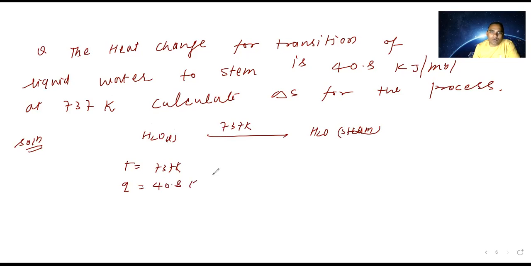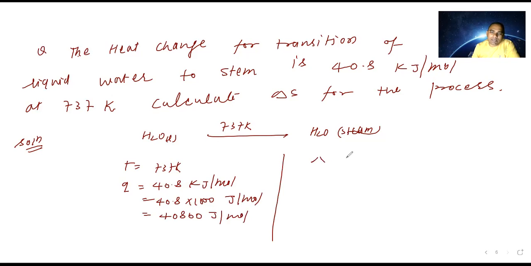40.8 kilojoule per mole. If you are talking about in joule, that is 40.8 multiplied by 1000 joule per mole, or you can write 40800 joule per mole. So we have to calculate delta S. Delta S is equal to Q upon T. So Q value is 40800, divided by temperature 737 Kelvin. Here the unit is joule per mole. If you solve this, how much is going to come?